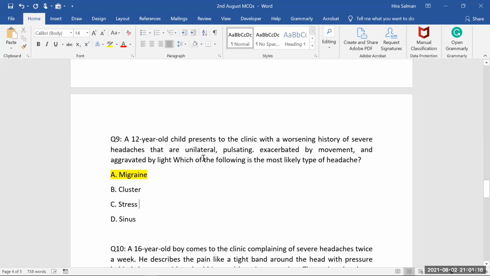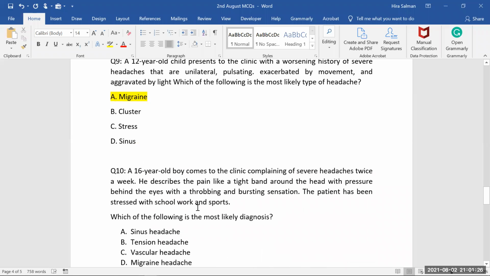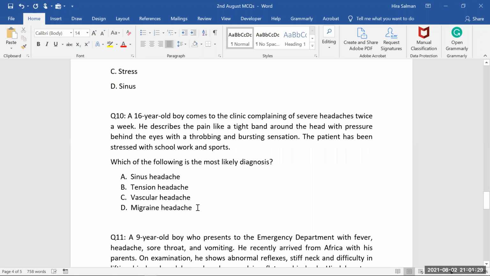Maybe some can think unilateral involvement, and some can go with the cluster one. But remember, for the cluster one, we have to have multiple cluster features in order to make a diagnosis. Okay, for this one, a 16-year-old boy comes to the clinic complaining of severe headache twice a week. So the headache history is twice a week. He described the pain like a tight band around the head with pressure behind the eyes with a throbbing and bursting sensation. So it says tight band around the head. So a band-like presentation. Whenever it says band-like presentation, what comes to your mind? Tension headache should come to your mind.